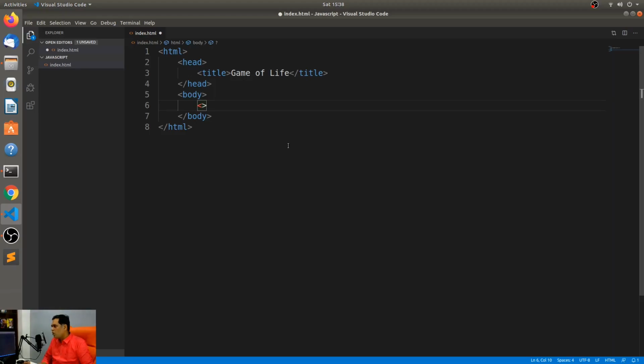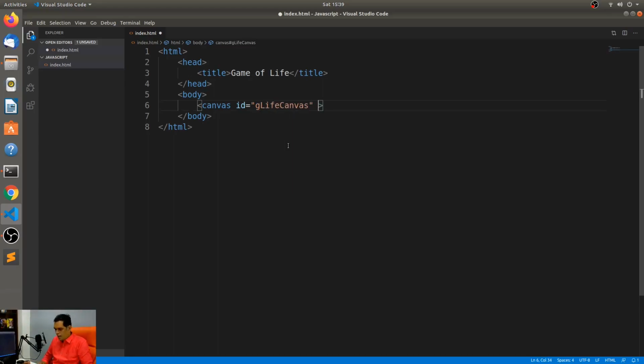Whenever you speak about canvas, you just have to say canvas, and we'll give it an ID. So we'll call this the game of life canvas, gol canvas. In Hindi, if anybody speaks Hindi, this basically means a round canvas, which doesn't make a lot of sense. We'll just call it the G life canvas.